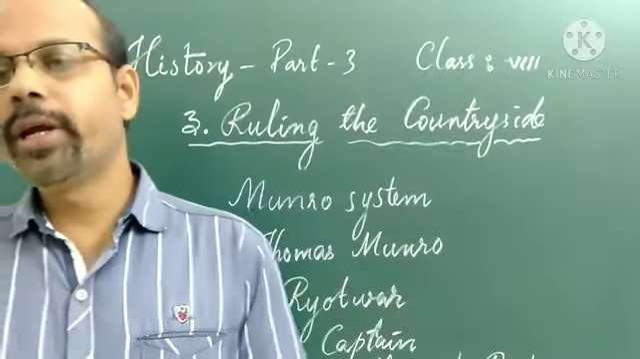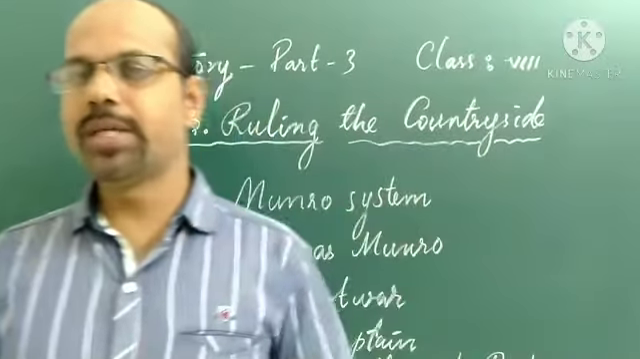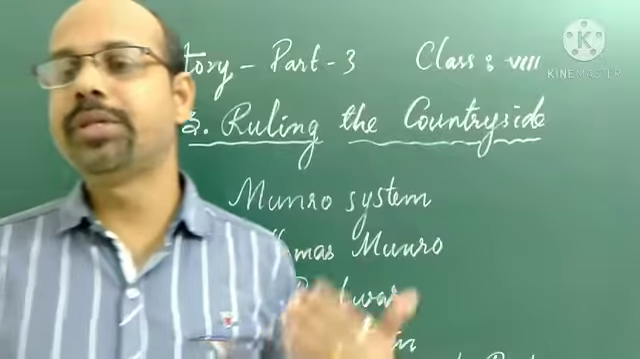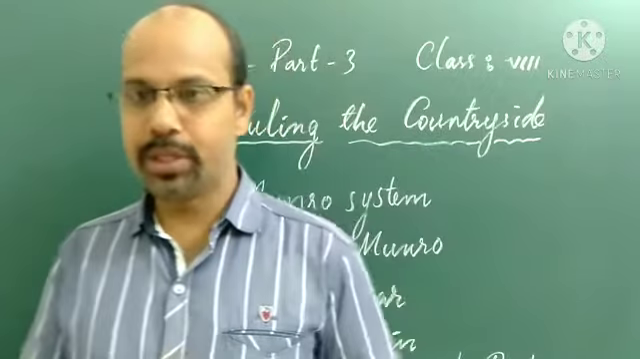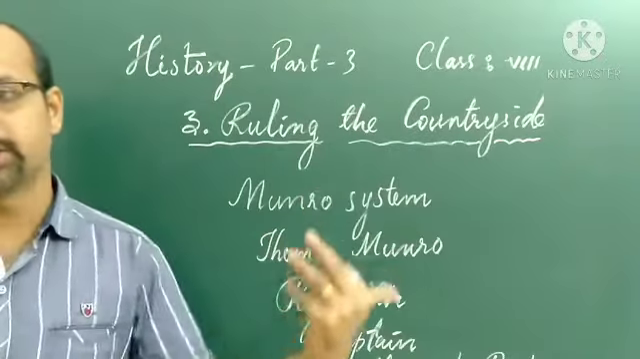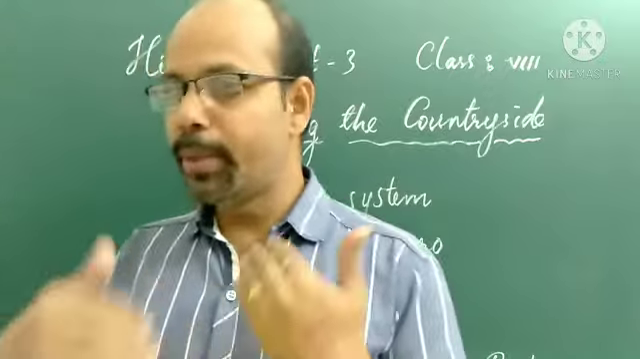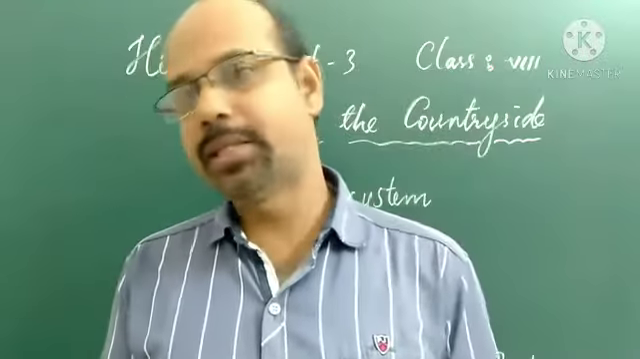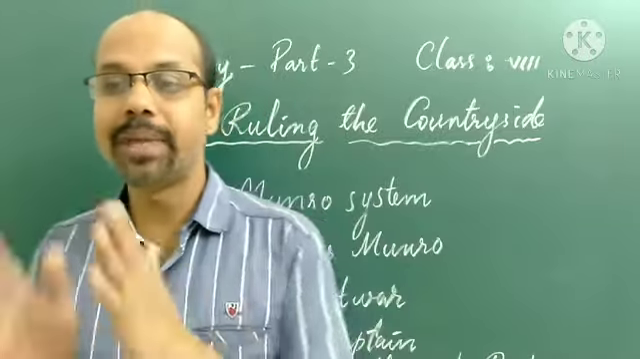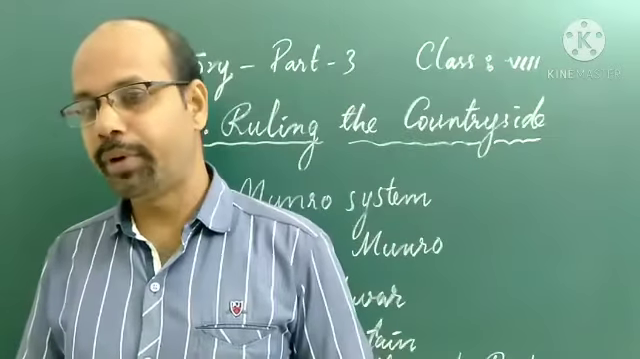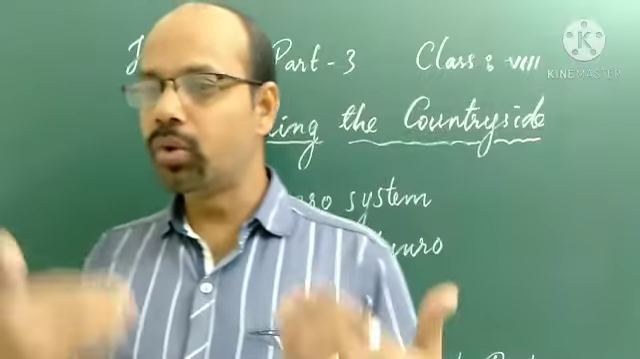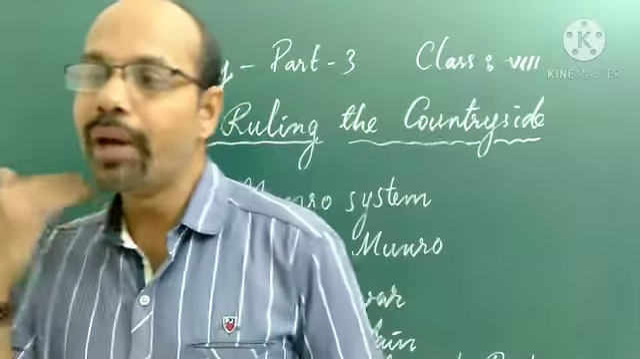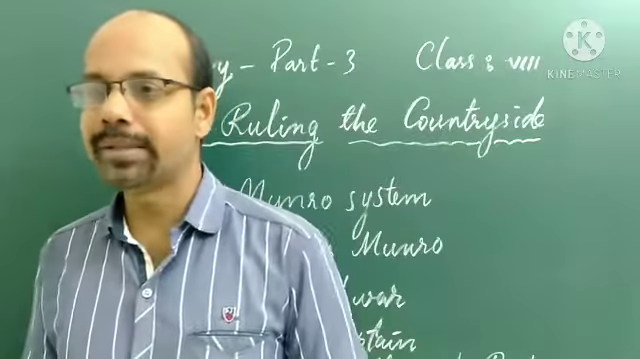Good morning, children. Let us study another new system which was also introduced by the Britishers, which is known as the Munro System, in the British territories in South India. We have in the previous class studied about the Mahalwari system in the northern regions of India. Now coming to the south, there was also a similar move away from the idea of permanent settlement.